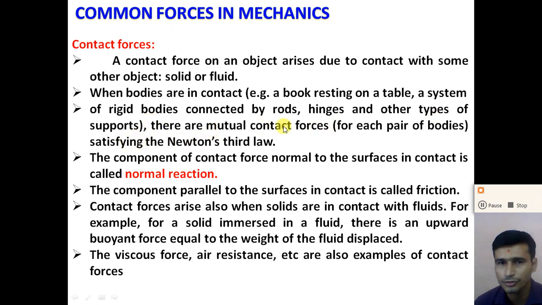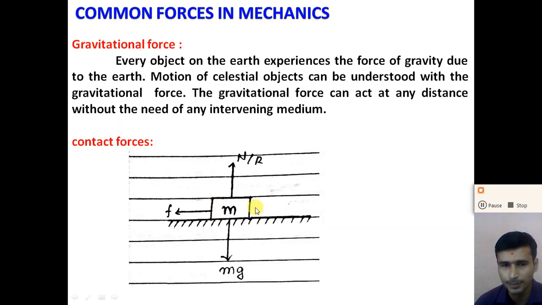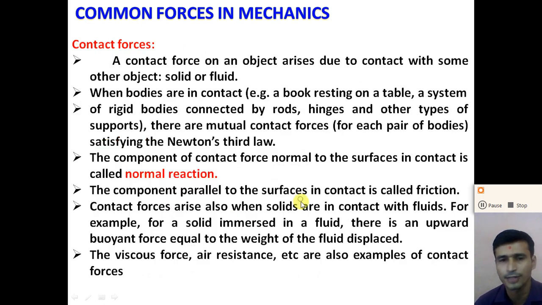There are mutual contact forces on each pair of bodies, satisfying Newton's third law. Suppose we consider an object like this. The object is placed on a horizontal surface. The object exerts a force on the surface. Similarly, the surface exerts a force on the object, according to Newton's third law.